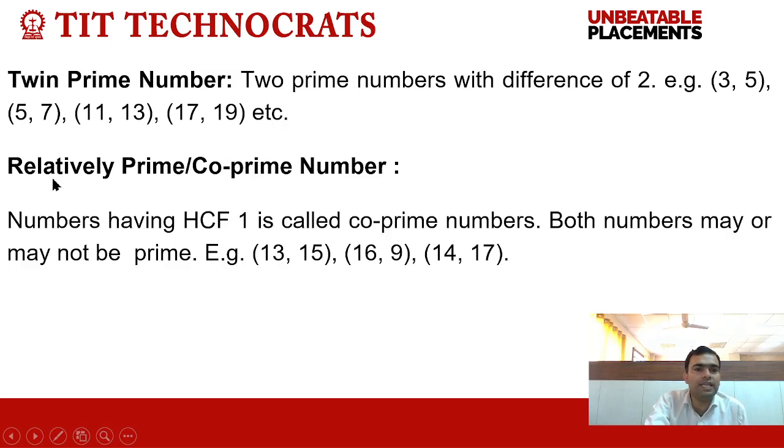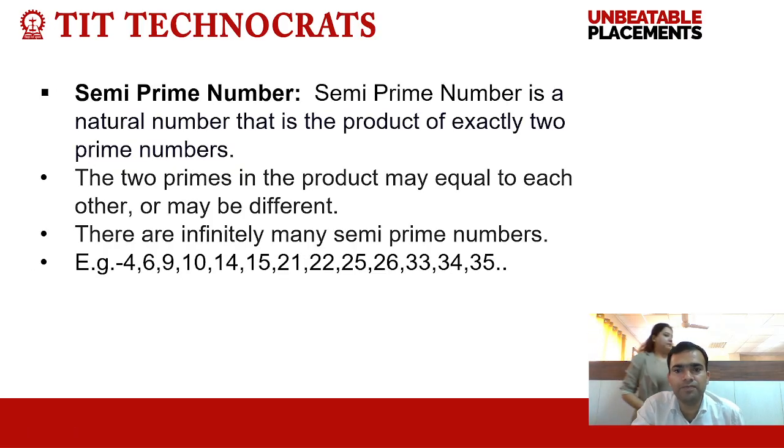Now, what are relative prime numbers or co-prime numbers? Numbers having HCF 1 are called co-prime numbers. Both numbers may be prime or may not be prime. For example, 13, 15; 16, 9; 14, 17. These groups are called co-prime numbers because 13 and 15 have HCF 1, 16 and 9 have HCF 1, 14 and 17 have HCF 1. So these groups are called co-prime numbers.